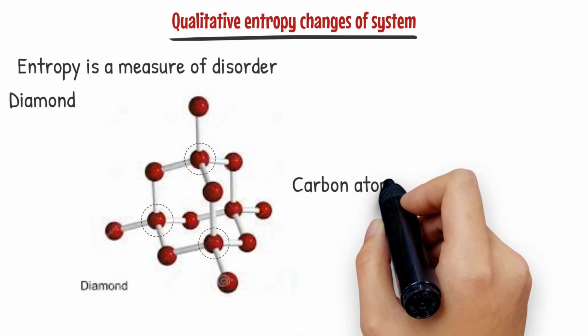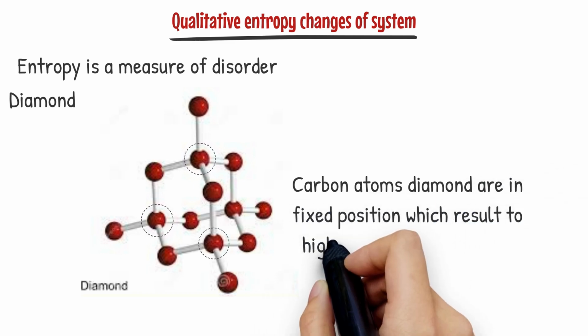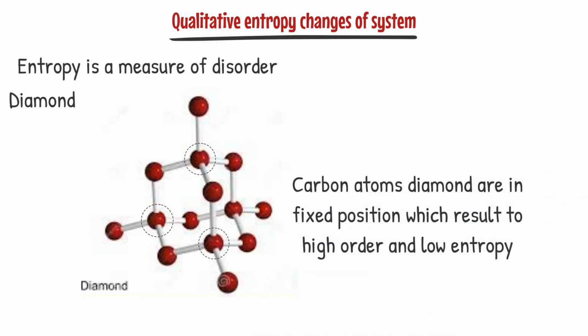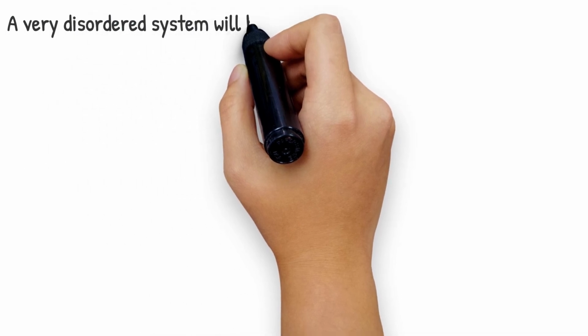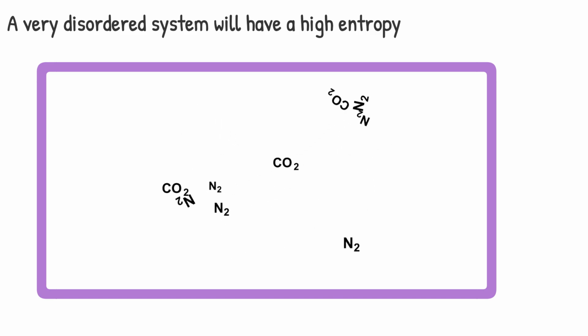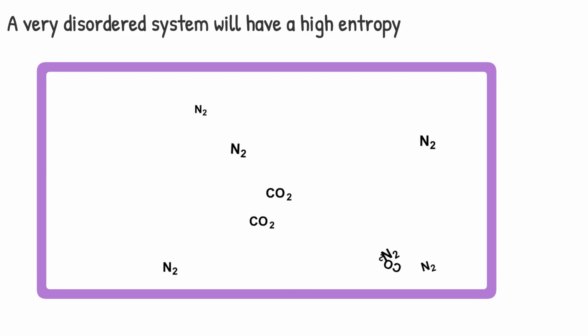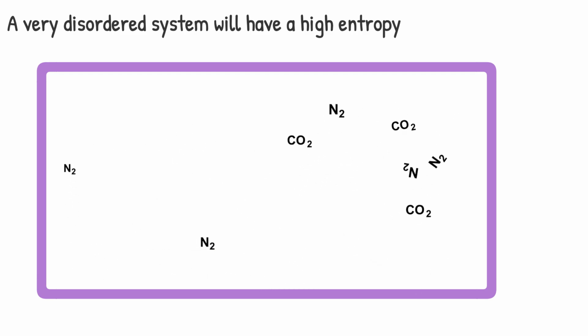The 4 bonds in diamond are strong and the carbon atoms are in fixed positions, which results in high order and low entropy. A very disordered system will have a high entropy. For example, a mixture of gases at a high temperature. The movement of the gases results in high disorder, which causes high entropy.